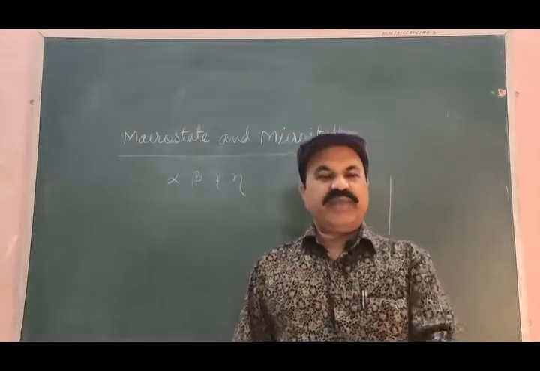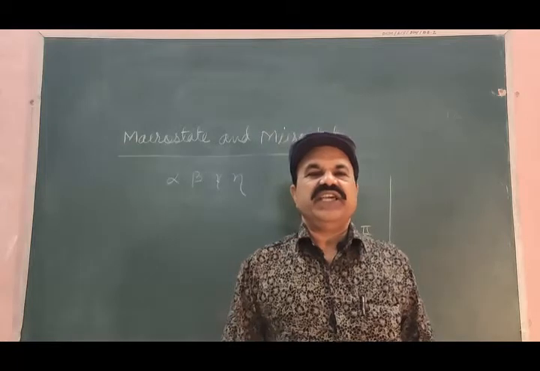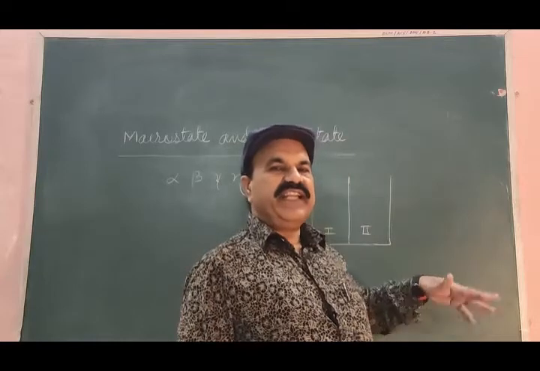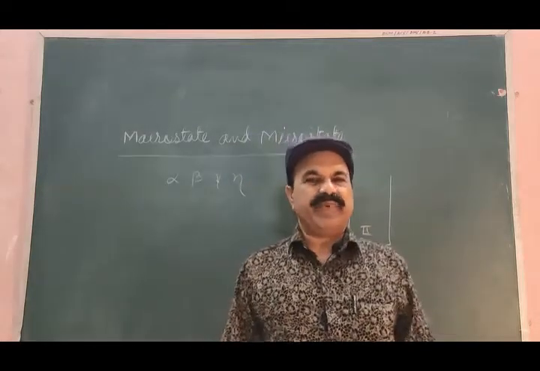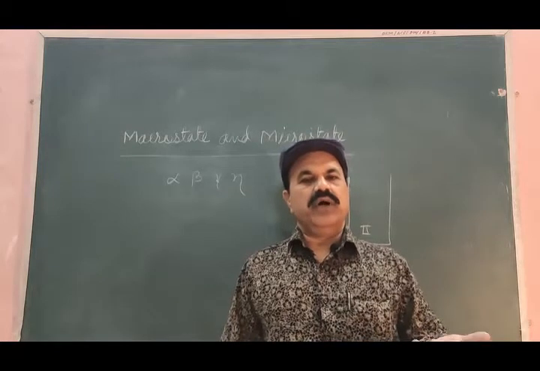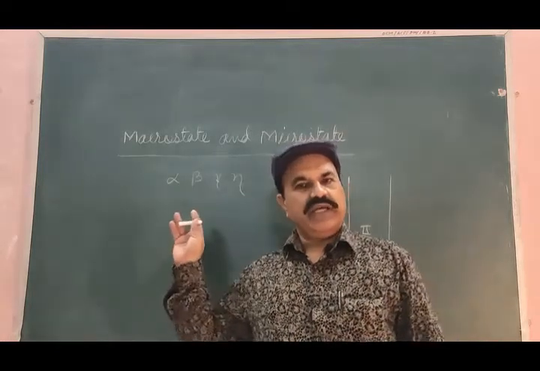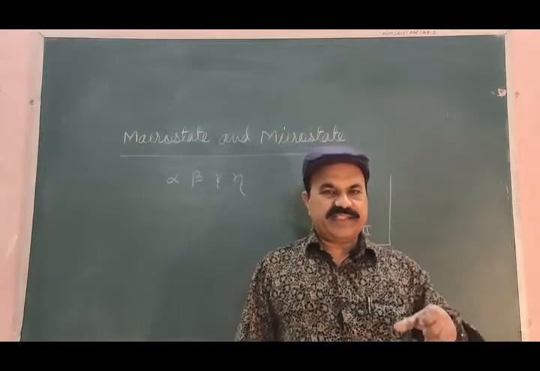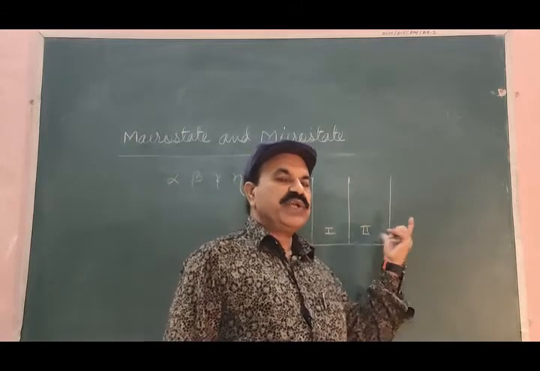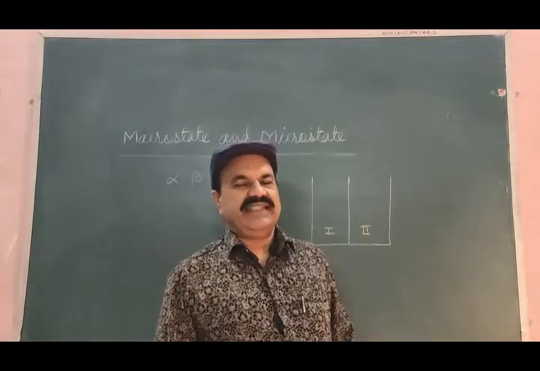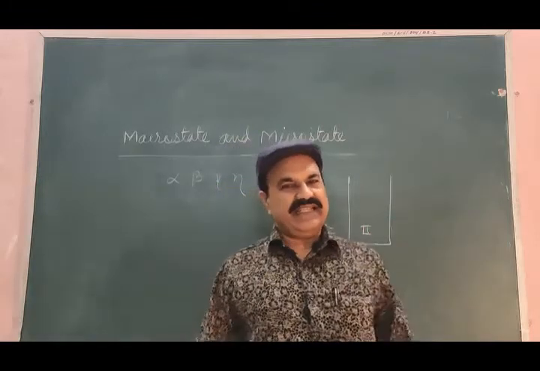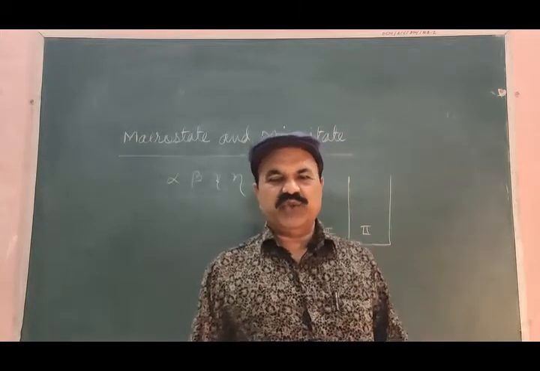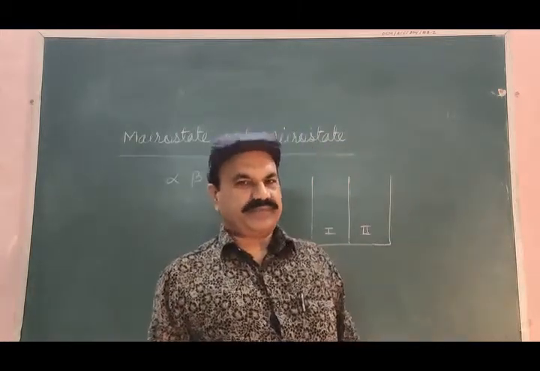That is, every particle of this system has equal a priori probability of getting into either of these two compartments, which is 1 by 2 or 50% for every particle of this system. This is because these two compartments are identical.